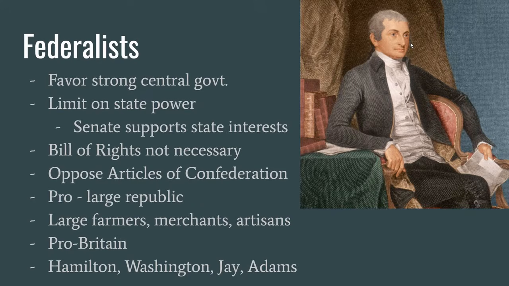Now, let's talk about those who supported the Constitution and those who did not. The Federalists were the group that favored the Constitution and a strong central government. They wanted to limit state power and said the Senate would still support state interests. While not directly opposing the Bill of Rights, they also did not feel one was necessary. They definitely wanted to get rid of the weak Articles of Confederation, and their base of support was mostly large-scale farmers, merchants, and artisans. In general, they were also pro-British style of government, with a hierarchical structure and somewhat of a distrust of the people.